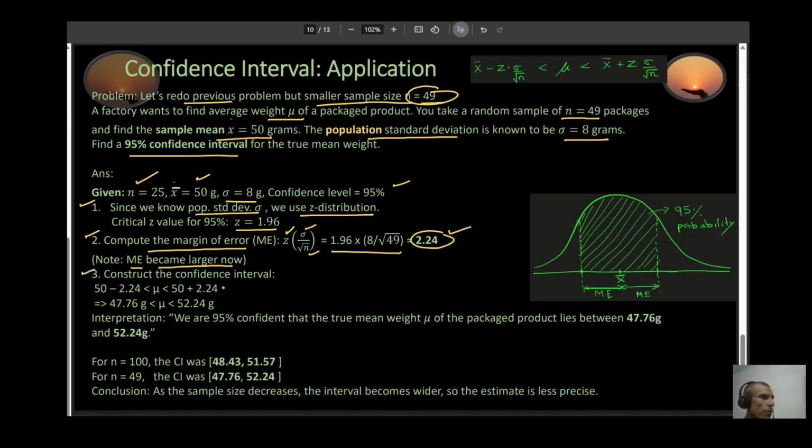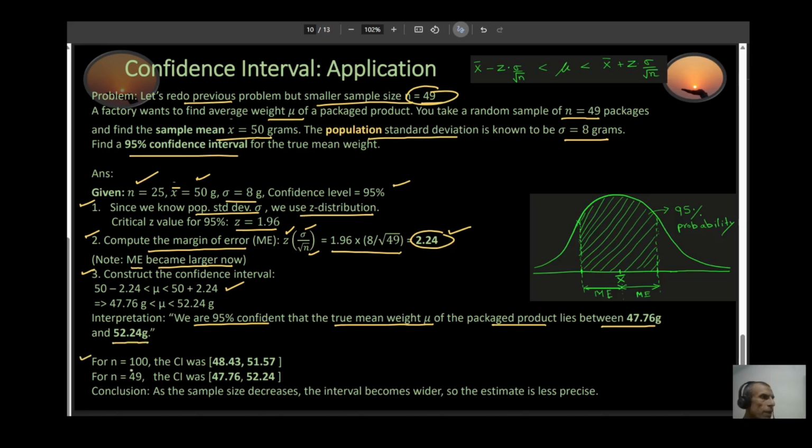Now you construct your confidence interval. It comes out to be that your mu is between 47.76 and 52.24. In other words, we are 95% confident that the true mean weight of the packaged product lies between 47.76 gram and 52.24 gram.